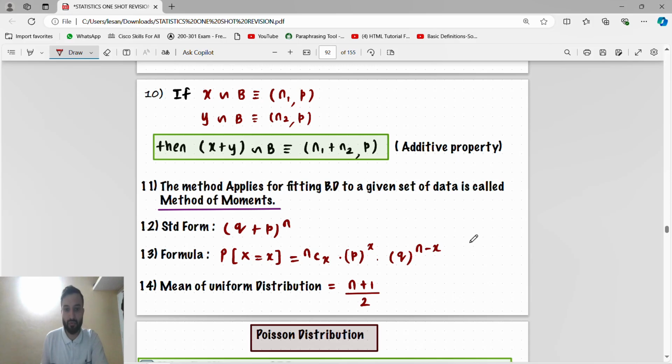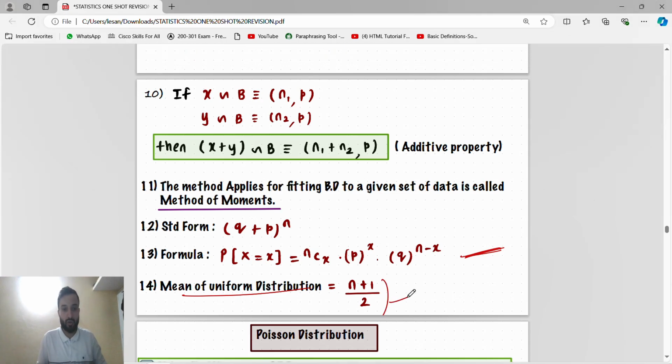We just have to remember this formula, write this formula. Here we have to remember this. And the mean of uniform distribution is n plus 1 by 2. This is the formula we know for the binomial distribution. In binomial distribution, they will ask to find at least or at most. If you have done it, you know how to find it, right? You have to remember just this formula, no need of other formulas.